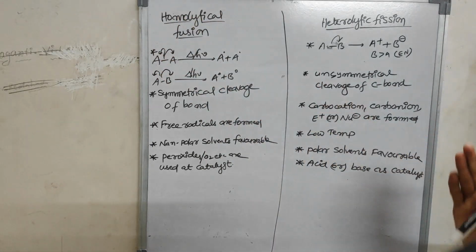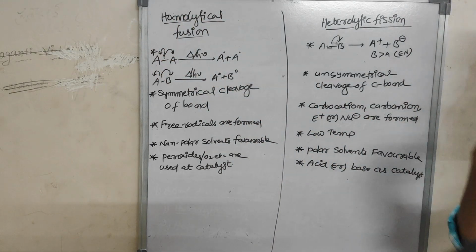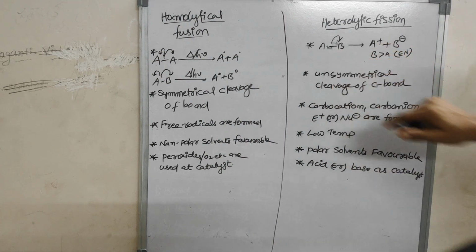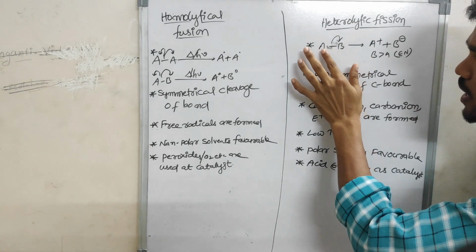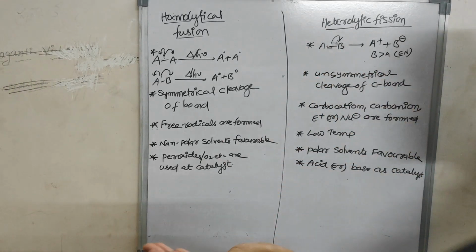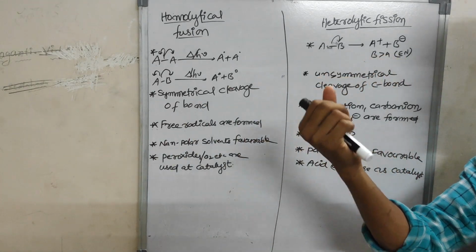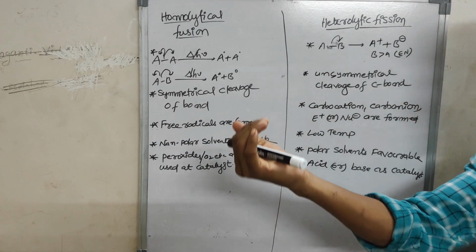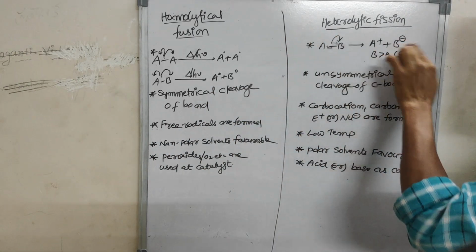Homo means the same type of cleavage takes place. Heterolytic, hetero means different types. So if the bond is shifted towards one side, among A and B, if B is more electronegative, that bond will be accepted by B. It means B attracts the electrons from A. That's why a negative charge is there.